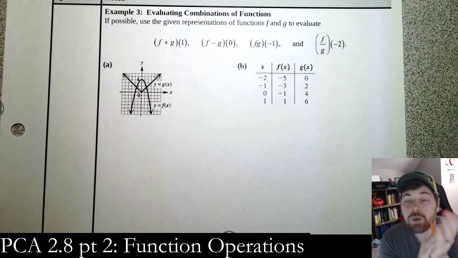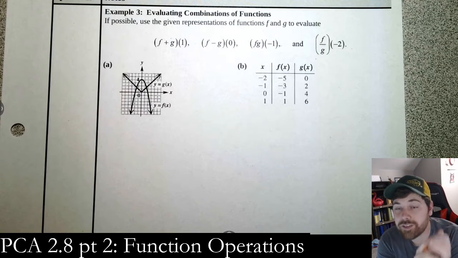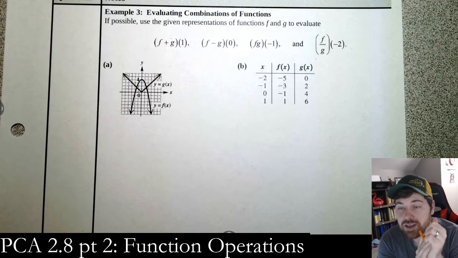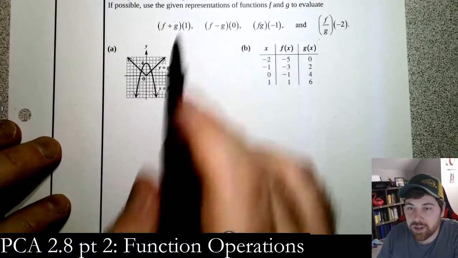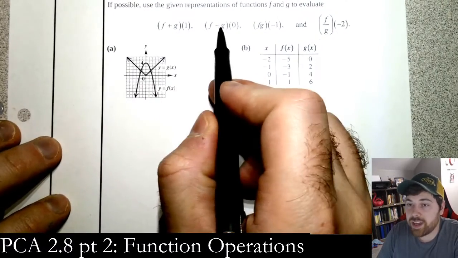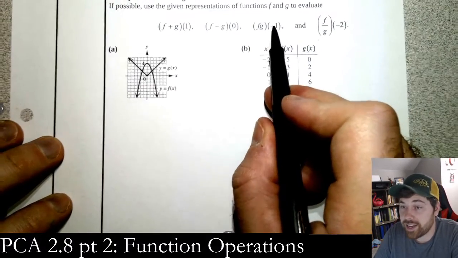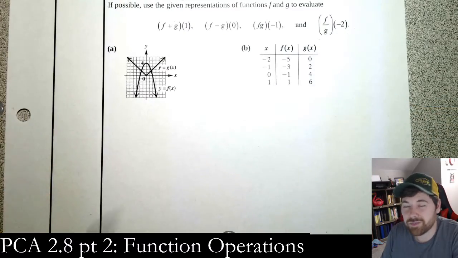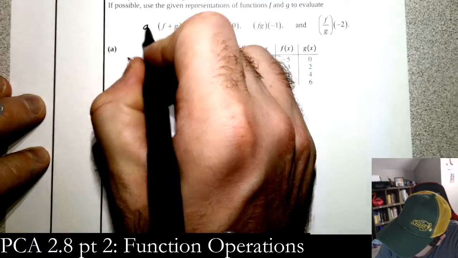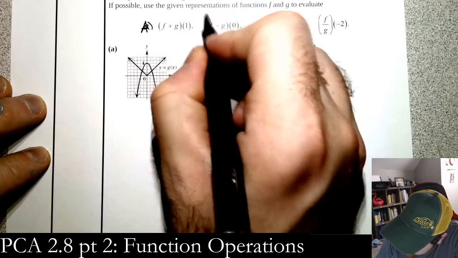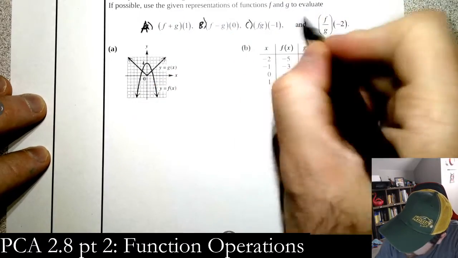Okay, so here we're going to find these specific function combinations given what we have in a picture. So there's some homework problems like this, but let's go ahead and do it. So here we're going to find f plus g of 1, f minus g of 0, f times g of negative 1, and f over g of negative 2. Okay, so a little bit of work here. So again, let's call this a capital A maybe, capital B, capital C, and capital D.